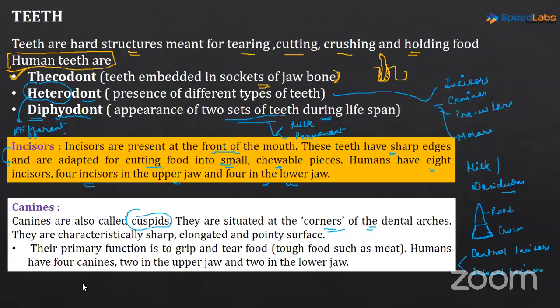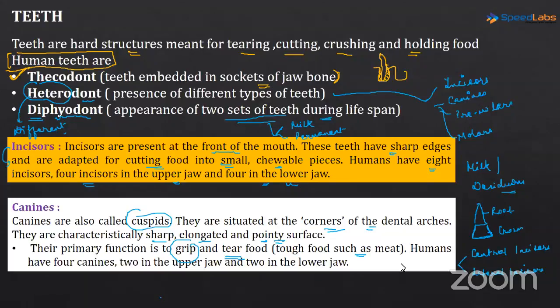Okay, so canines are characteristically sharp, elongated, and pointy because their main function is what? Tearing and gripping of the food. The carnivores have such prominent canines. Their canines are also elongated and very prominent, because their main diet is what? Their main diet is tough food such as meat. So there, the gripping and the tearing is very much required. Their primary function is to grip and tear the food, tough food such as meat.